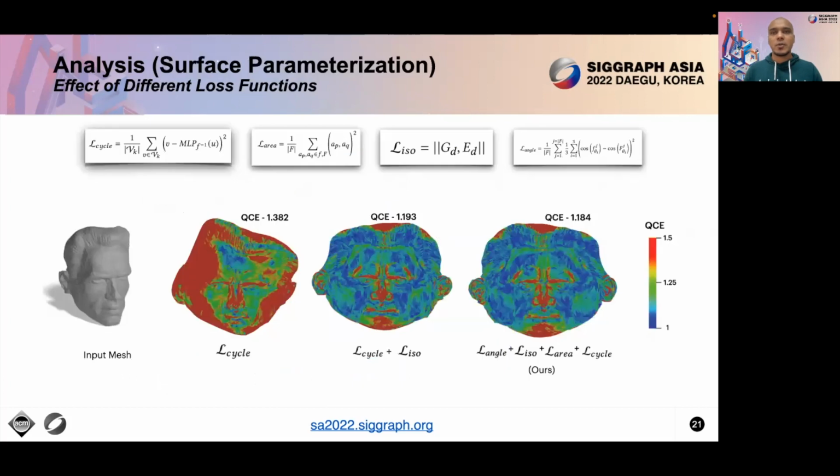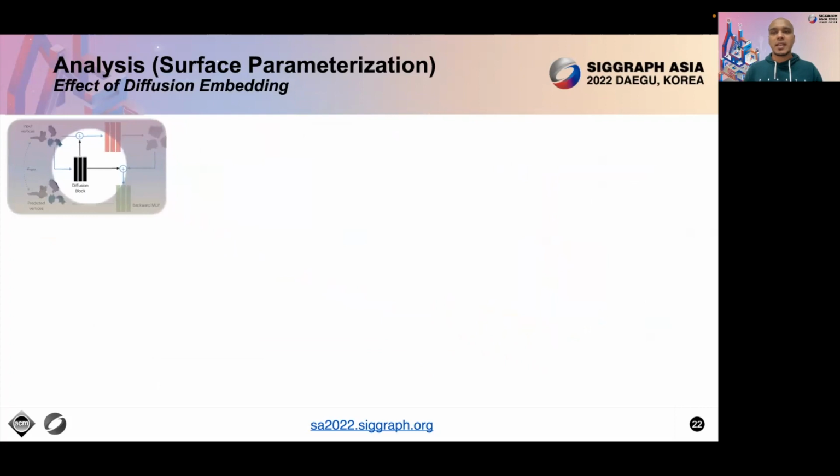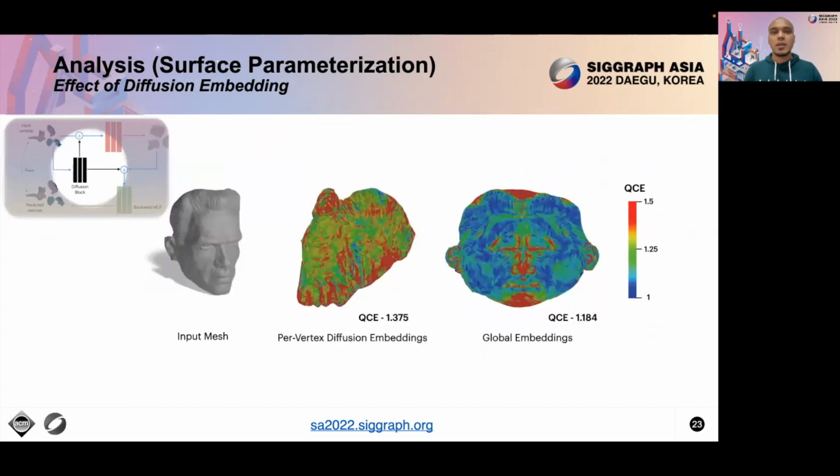Here we show the effect of different loss functions on the conformal distortion for the surface parameterization module. When all losses are plugged together, the surface parameterization module performs best. Diffusion blocks play a significant role in the convergence as well as the generalization of our network. In particular, global diffusion embeddings carry more information about the global shape of the object and hence perform better. We can see that when per-vertex diffusion embeddings are used instead of global ones, the distortion significantly increases.